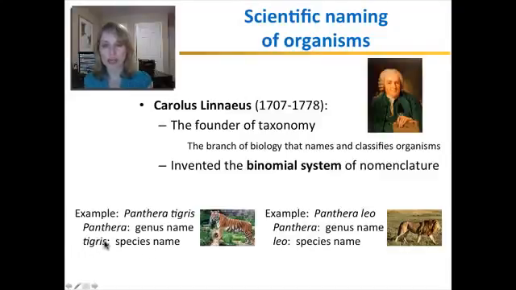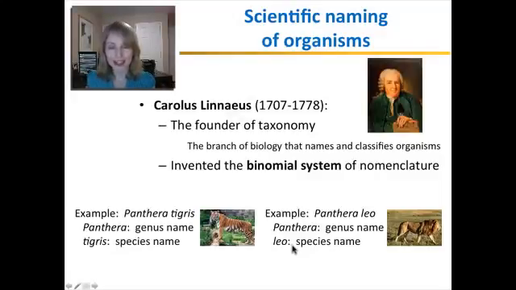Notice that both names are italicized. The genus name always begins with a capital letter. The species name always begins with a lowercase letter. Now, the lion is called Panthera leo. You're probably already aware that a lion and a tiger share a lot of similarities, but they're also different from each other. Because of their similarities, they belong to the same genus, Panthera, but because of their differences, they are considered different species.